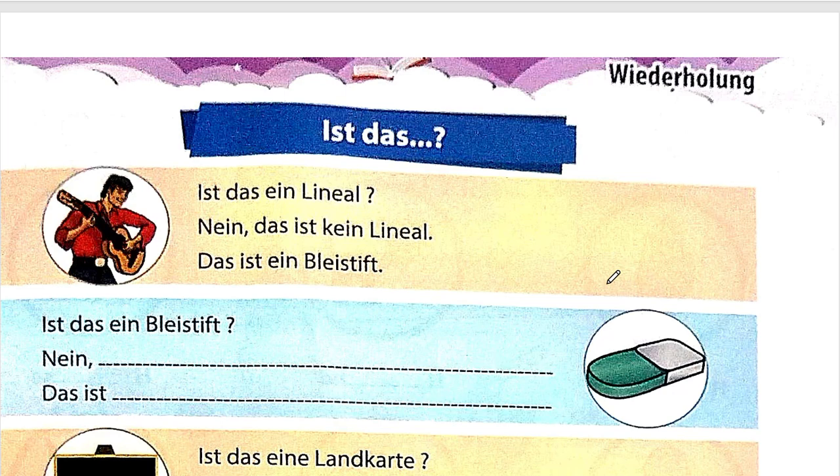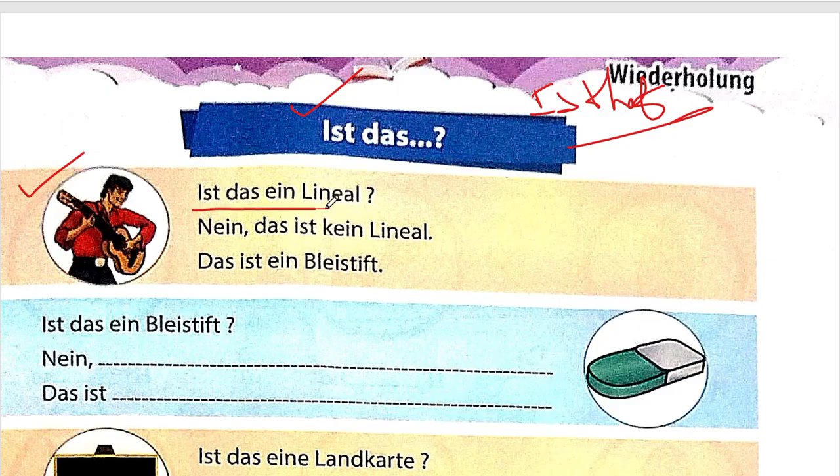Okay, so we're going to be beginning with this. Remember that we are learning together, growing together. So we may make some mistakes, but we'll try our best to give you the best possible information we can give you. Okay, the question is "Ist das", which means "is that". Here there is a picture of Ricky, the rock star, as we saw at the beginning of the chapter.